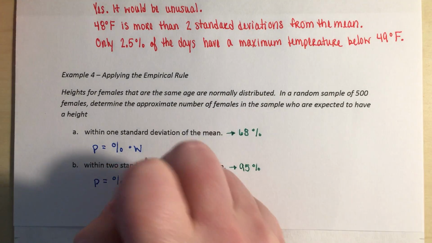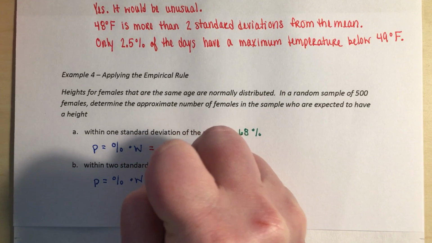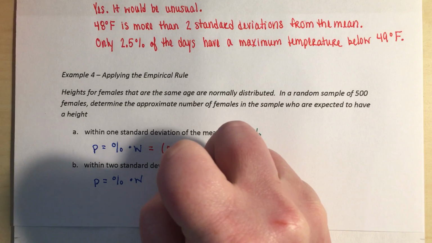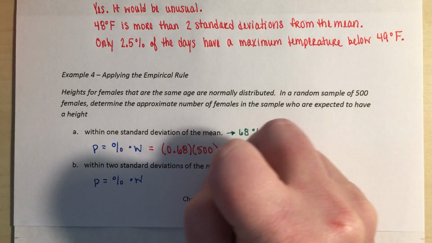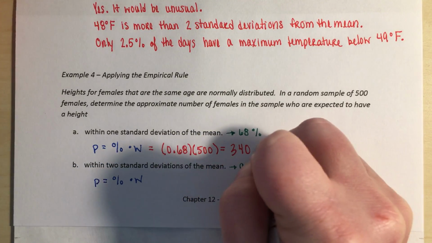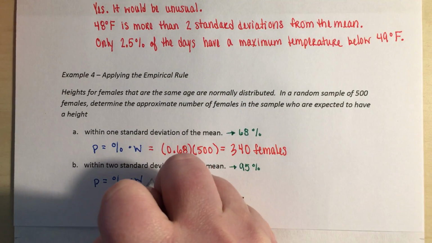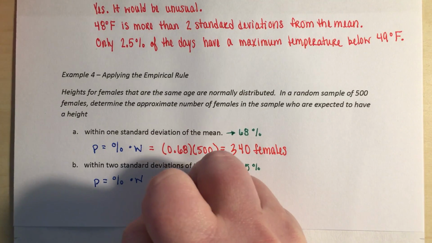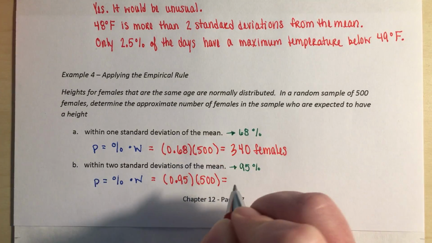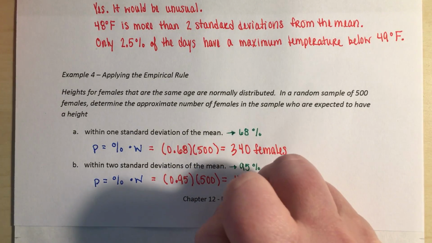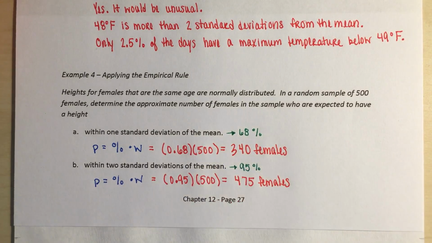So we have 68% within 1 standard deviation, 68% as a decimal, 0.68, times our total, our whole is 500. That is going to give us 340 females who should be within 1 standard deviation of the mean. Within 2, we're going to take our 95% times 500, and that is going to give us 475 females within 2 standard deviations of the mean.